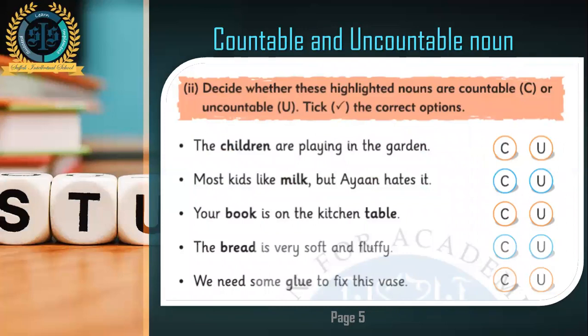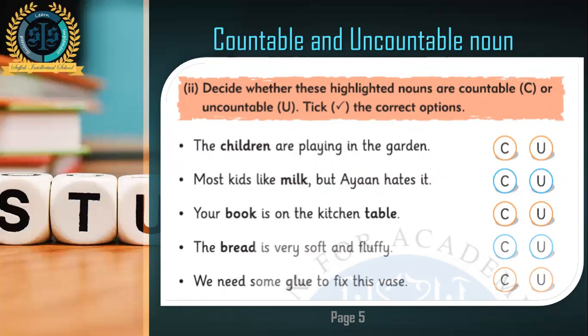Now there is an exercise on page number 5. Open page number 5. On top of it, there is an exercise. Decide whether these highlighted nouns are countable, C, or uncountable, U. Tick the correct option. Now what you have to do is, you can see the bolded words here. If they are countable, you have to tick the C. If they are uncountable, you have to tick U.